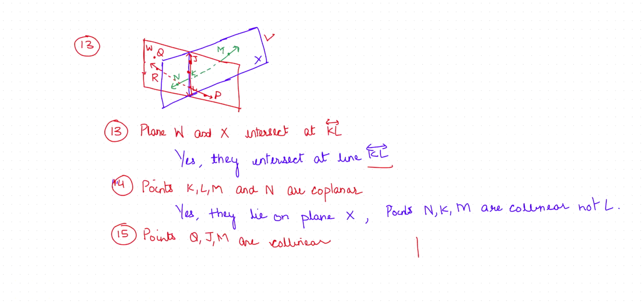Point J lies on the intersection of plane W and X, but they are not collinear. Q is contained in plane W and M is contained in plane X, so they are not collinear points.